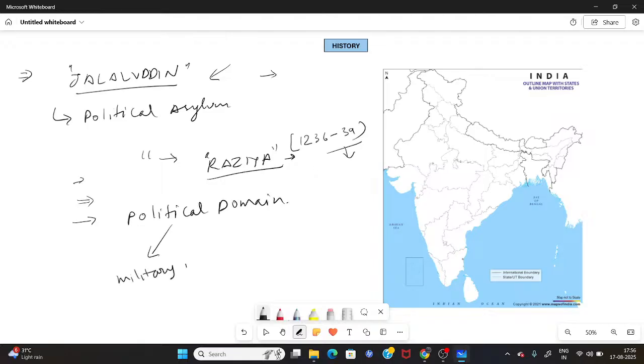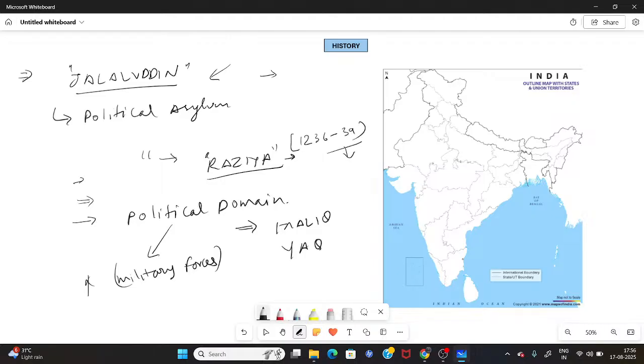She had to increase the number of soldiers, so she had to recruit a large number of soldiers, a large number of horses, all these things. And in this process, Razia did something very different. What was this? She appointed a non-Turkish person, and this non-Turkish person was Malik Yaqut.